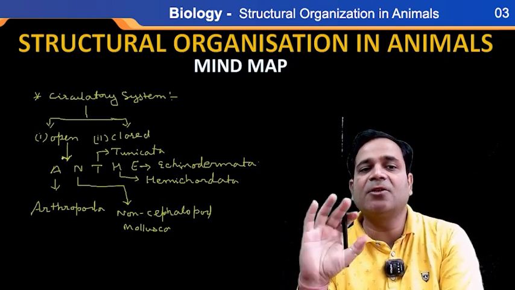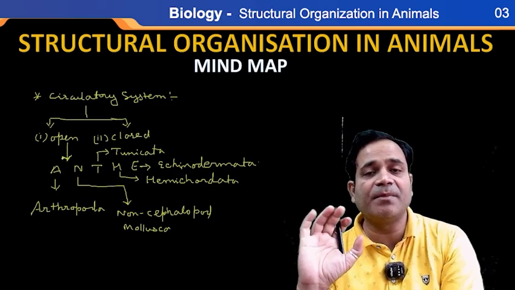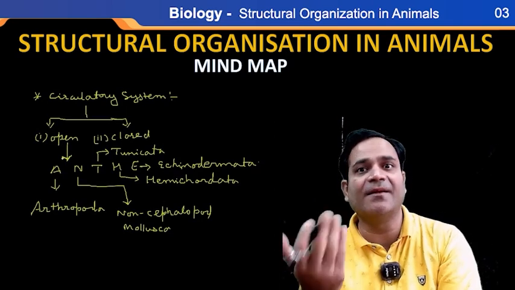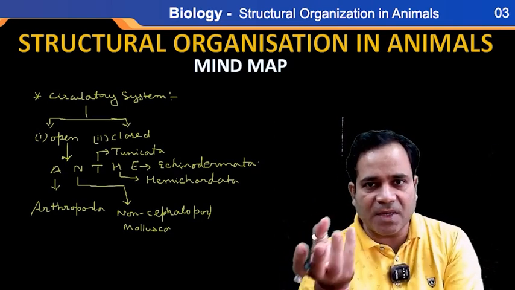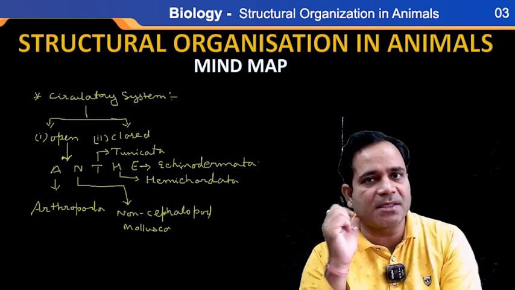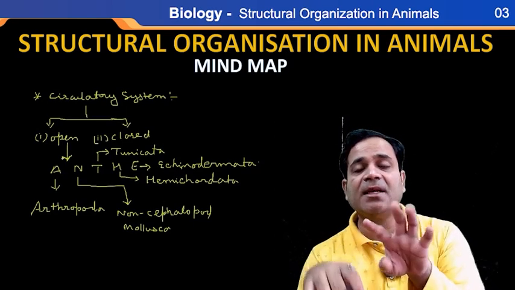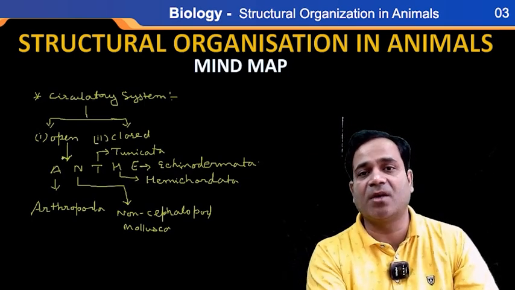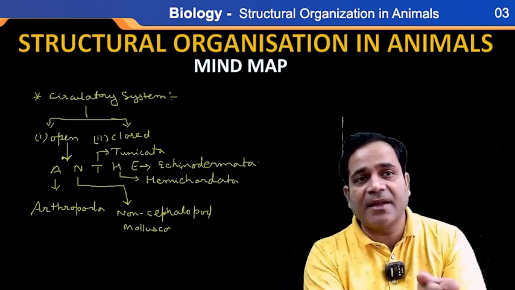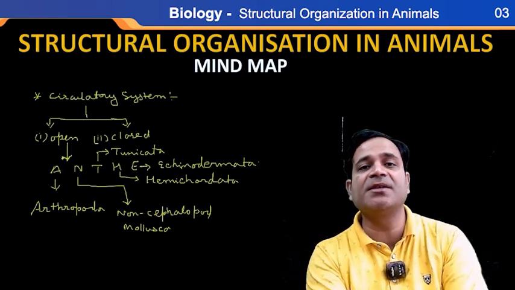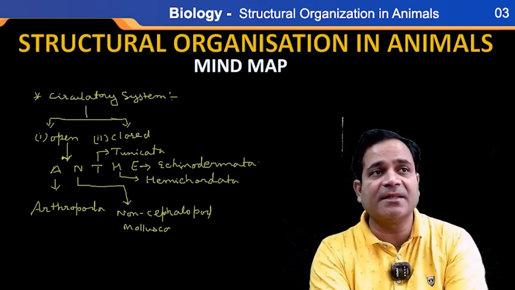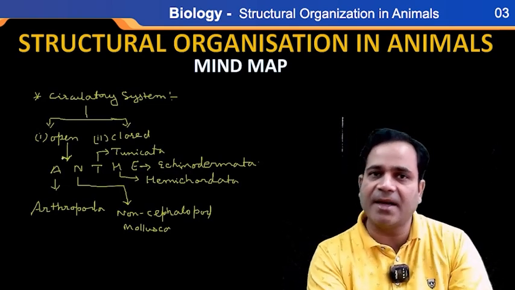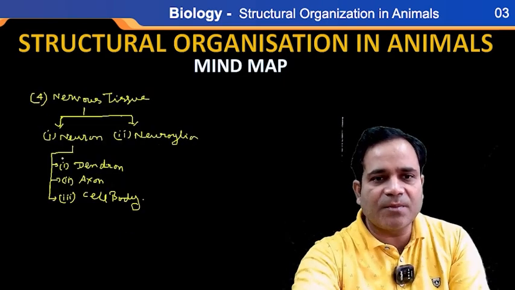If I'm saying open type circulatory system, it means that the blood never passes through blood vessels. It is directly poured into the body cells or tissues. But whenever I say closed circulatory system, it means that the blood passes through blood vessels, my dear, that is artery, vein, and capillaries. Hope you're getting this one point.